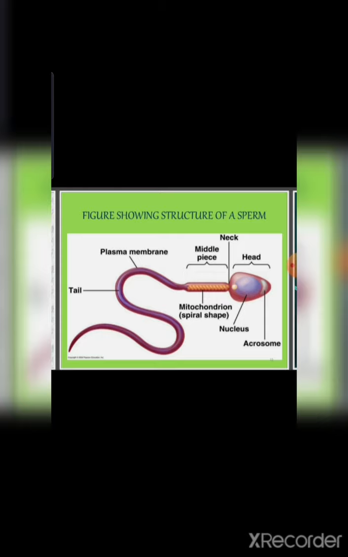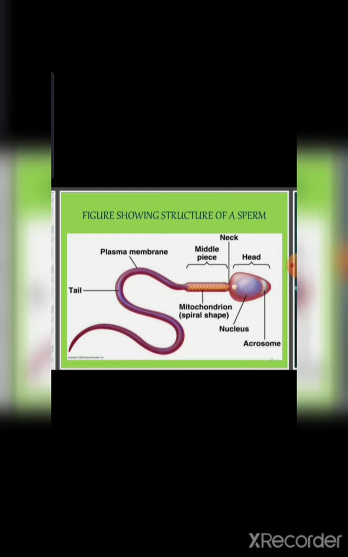Next part is the neck. It is a very short portion, and two centrioles are present there in the neck region. The proximal centriole is in the anterior portion, and the distal centriole is in the lower portion.